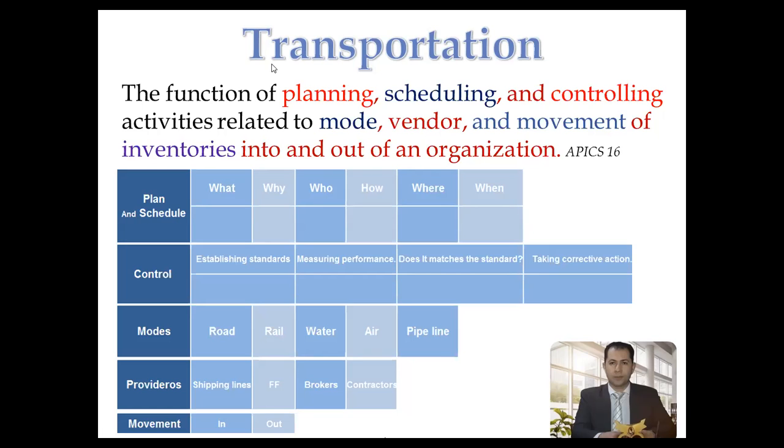It defines transportation as the function of planning, controlling, and scheduling the activities related to the mode, vendor, and movement of inventories into and out of an organization. However, this is a simple one, but we can break it down in order to understand it perfectly and know how we can apply transportation in our practical life in a good way. So let's have a look at the main issues and main activities in this definition.